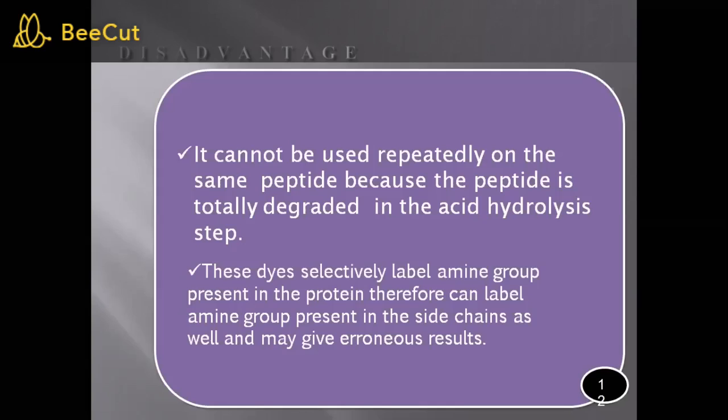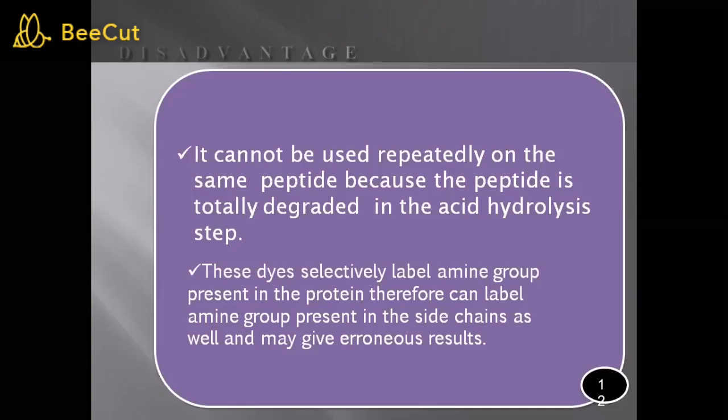As we are using acid hydrolysis, the polypeptide will get totally degraded. So if we want to know the second amino acid from that particular chain, we cannot determine it by using the same sample.